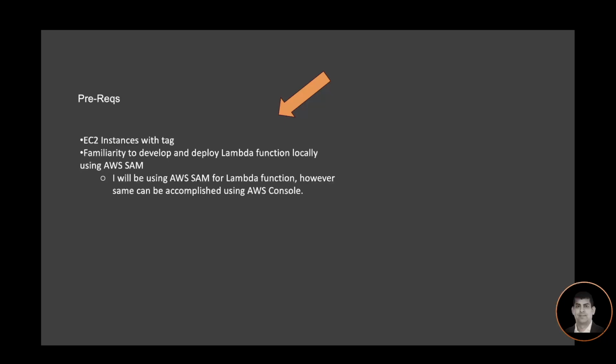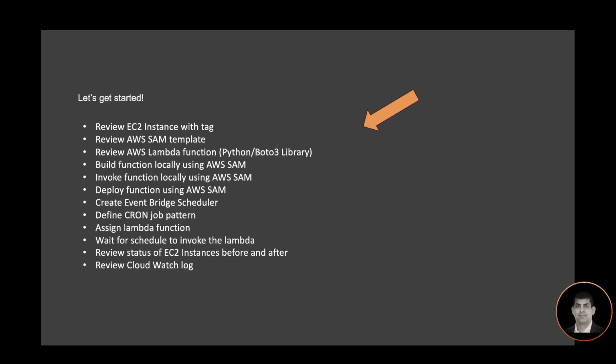I already have an EC2 instance with tag GB_dev. I also have code written for Lambda function, which I will review and share with this workshop. If you want to learn about creating and testing Lambda function, please watch my video on Lambda workshop. Link is in the description for this. For Event Bridge, I will use AWS console to set up the schedule that invoke the Lambda function using a cron job pattern. Let's get started.